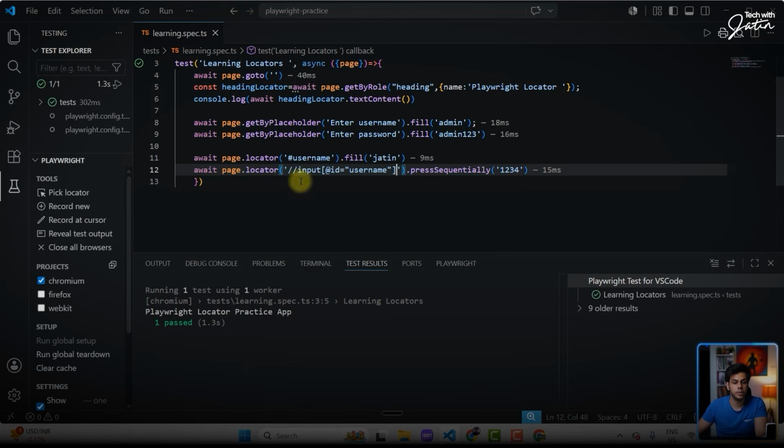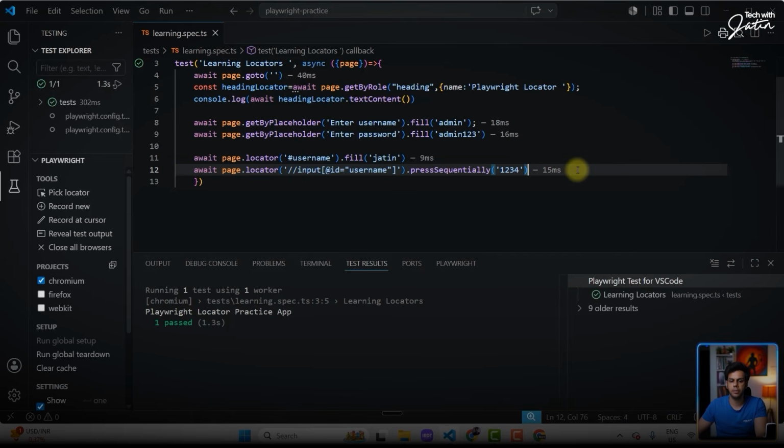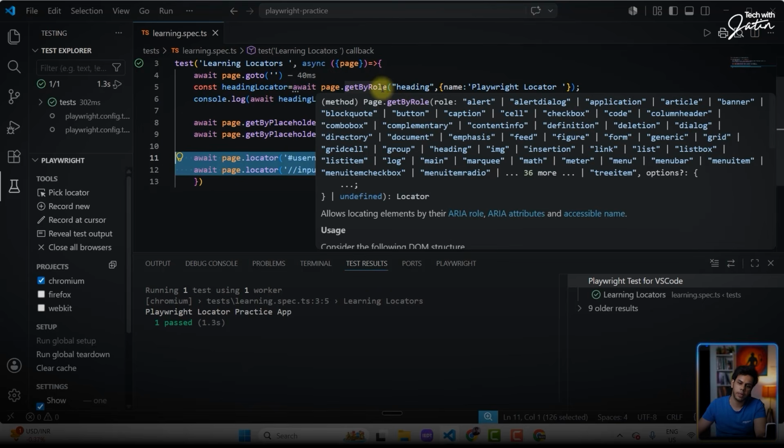And this also worked. So here I'm passing the XPath. Okay. And here also you'll see Jatin 1, 2, 3, 4 is there. Is this part making sense? Perfect. Now, this was just for your practice to see the different locators. We saw placeholder. Okay, we have the role popping up into the picture.